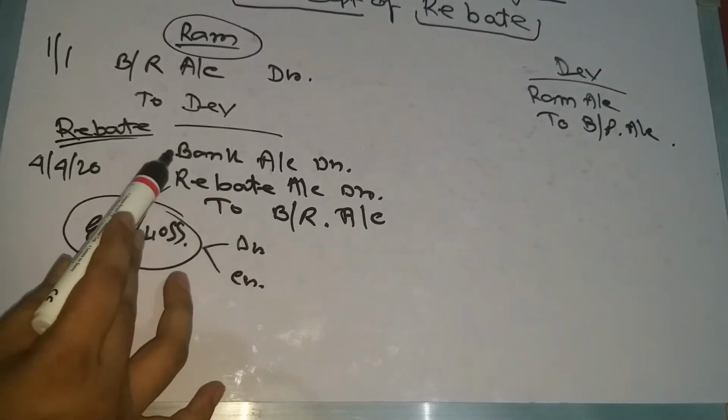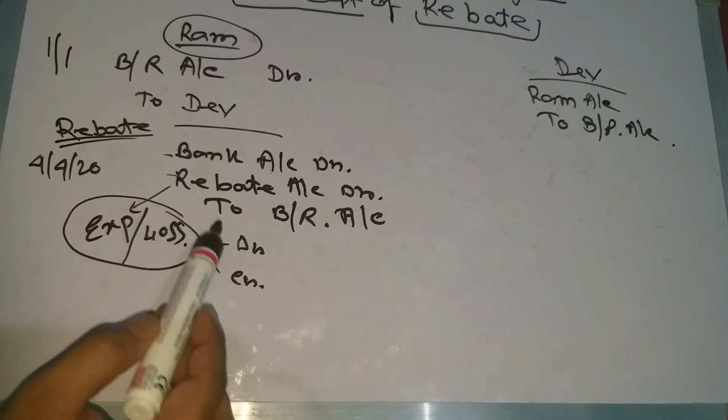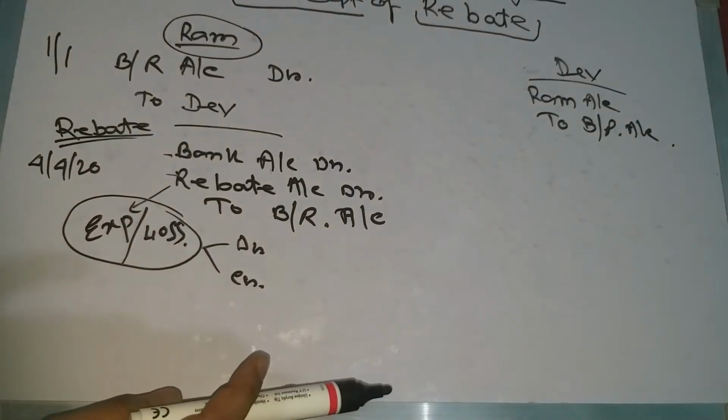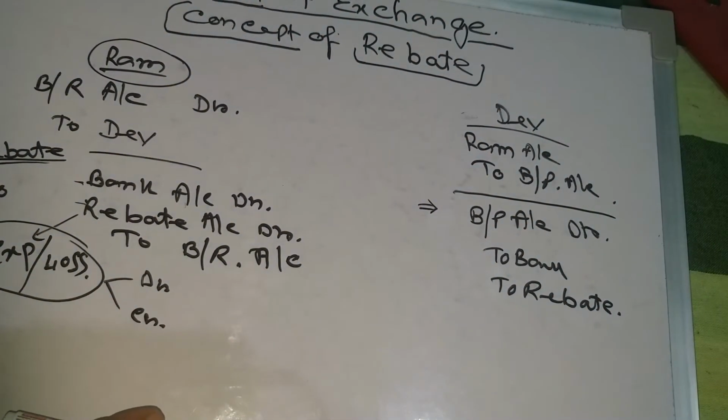So bank account debit, rebate account debit to bills receivable account, and in the books of Dev it will be bills payable account debit to bank, to rebate. Once more, bills payable account debit to bank, to rebate.